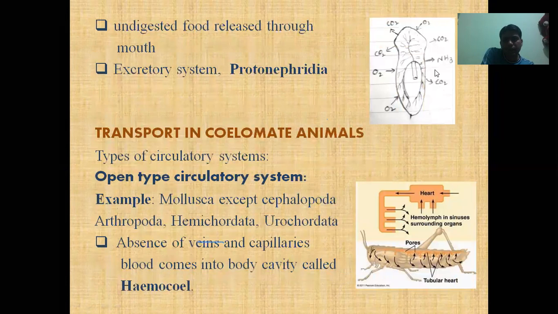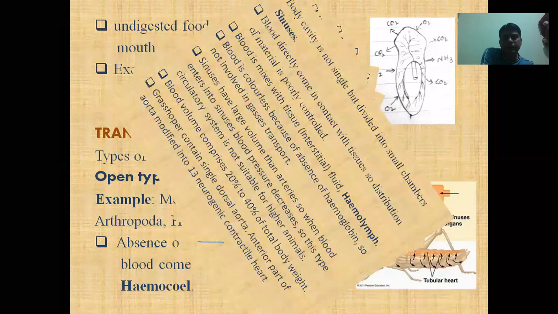Here you can see that the complete body functions as a respiratory system. The outer body cells can get oxygen directly from the external environment and release carbon dioxide. And even if the outer cells release ammonia, they can release it directly.